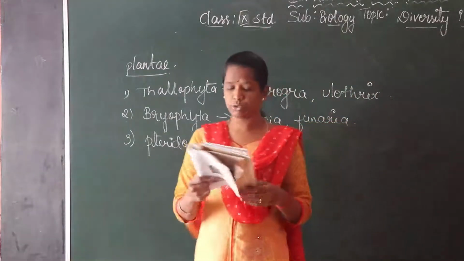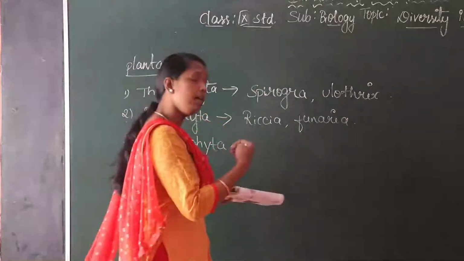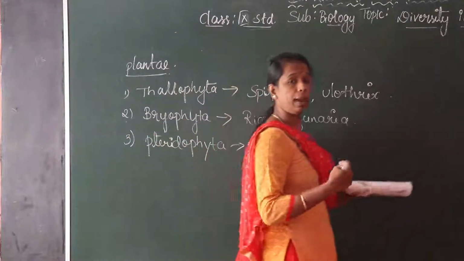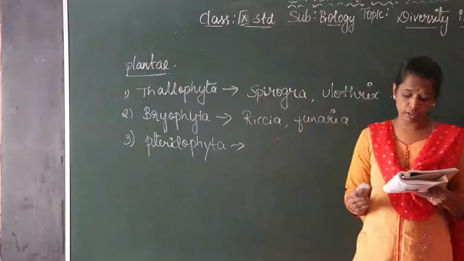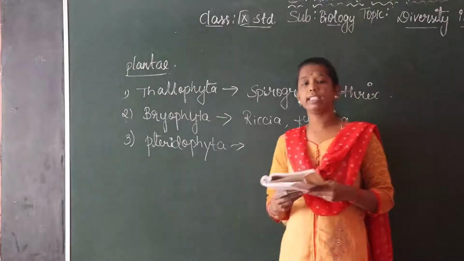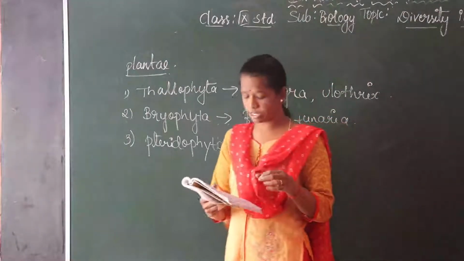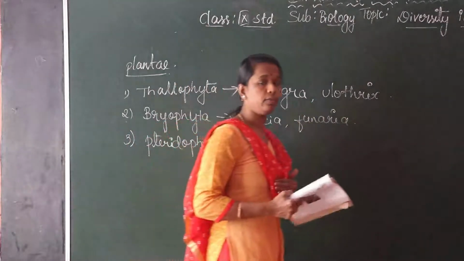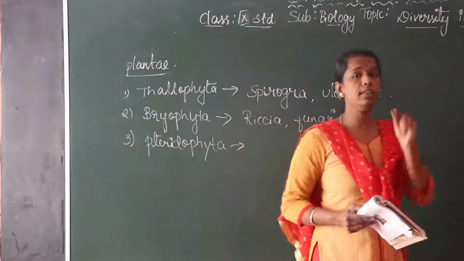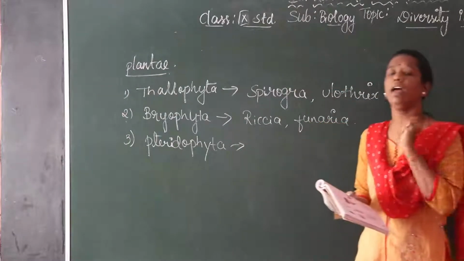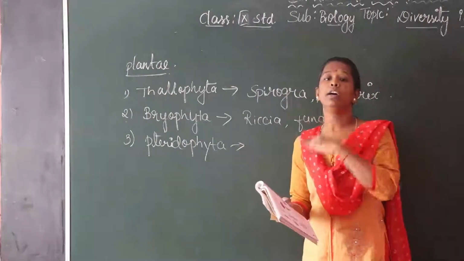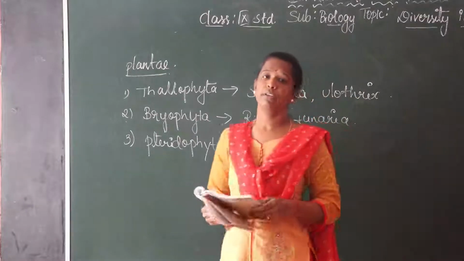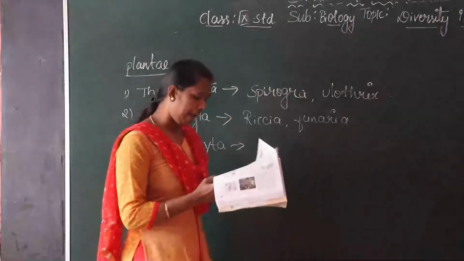So here belongs to the stem. So these type of Pteridophyta plants having a stem, roots and also leaves. It has a specialized tissue in the conduction of both the water and the food. Both the water and food means it has a specialized xylem and phloem in the stem. So it helps to conduct the water and food from all the parts of the plant body.